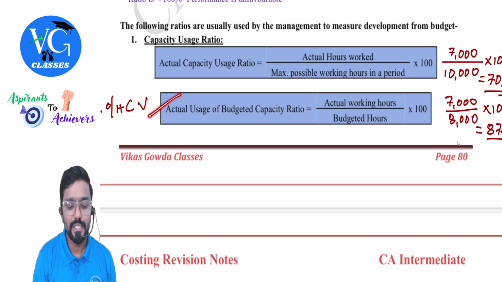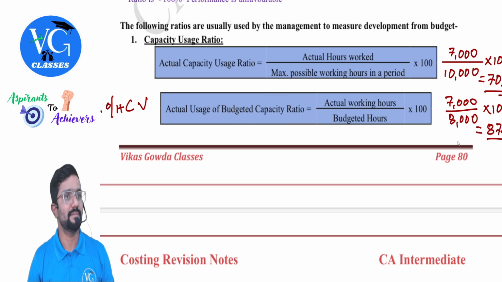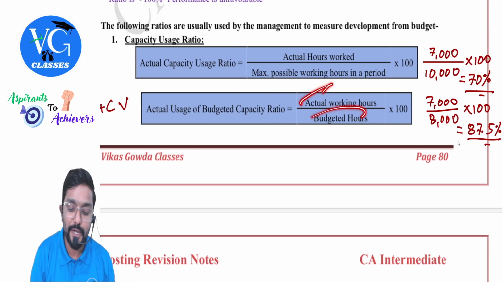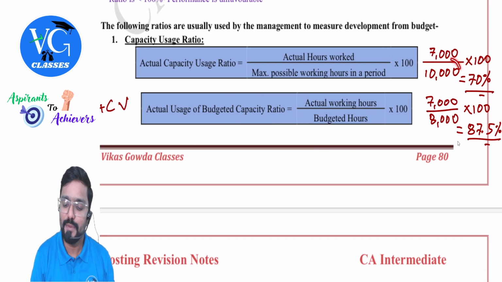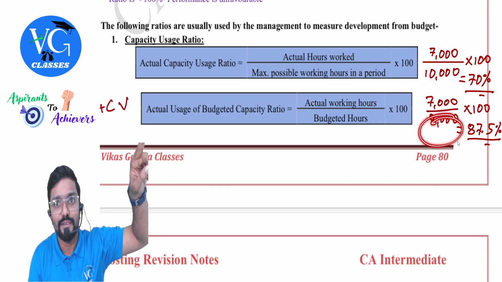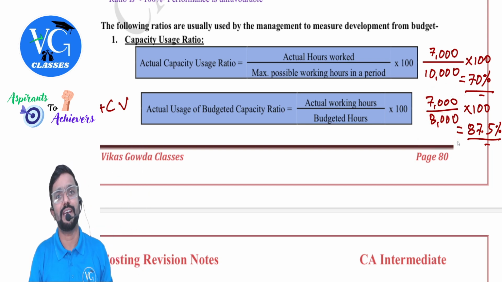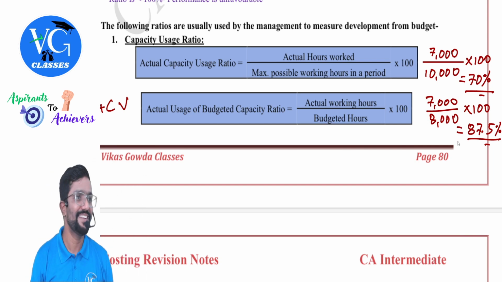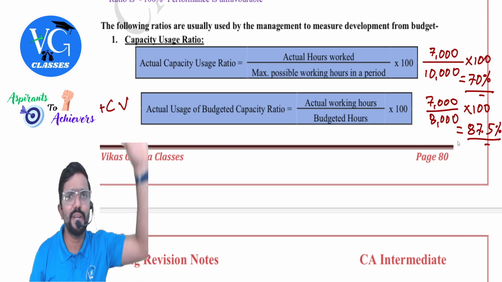Next, actual usage of budgeted capacity means how much you have used when compared to budgeted. Guys, see, maximum is 10,000, but I had planned to use only 8,000. I had planned to use 8,000 hours, but I used only 7,000 hours. They are also underutilization. How much, sir? 87.5%. Hope you're understanding.